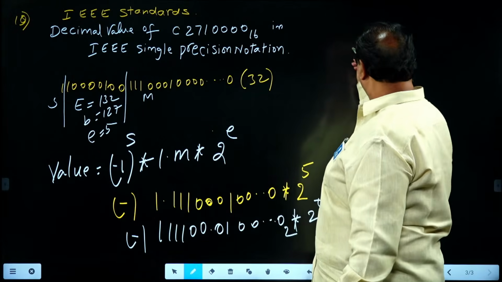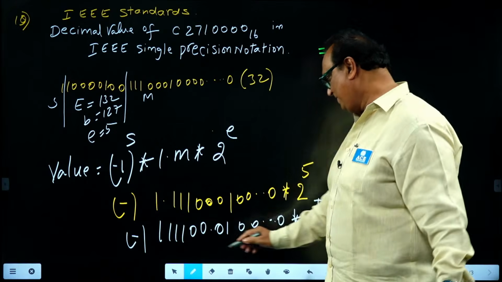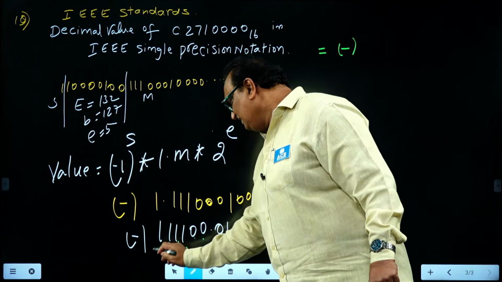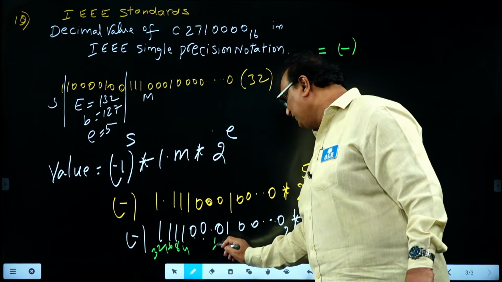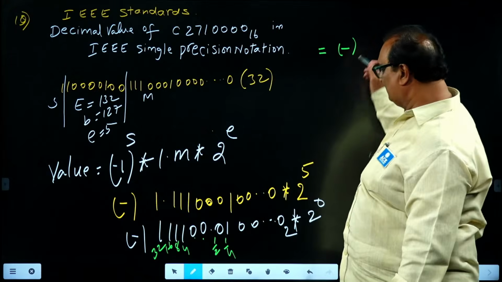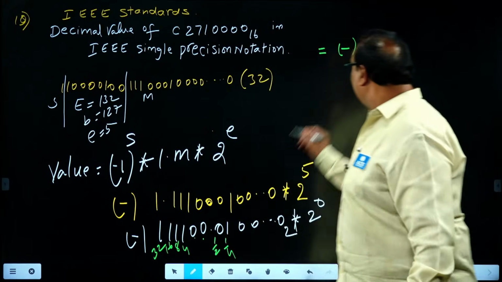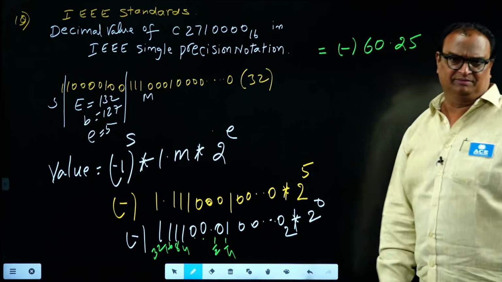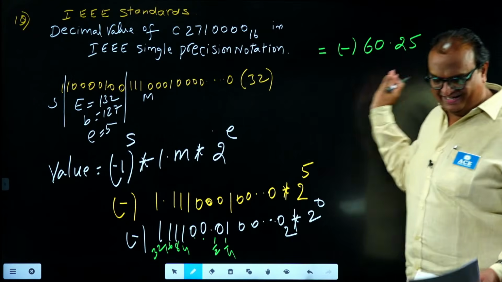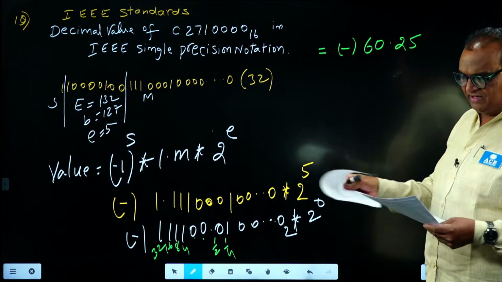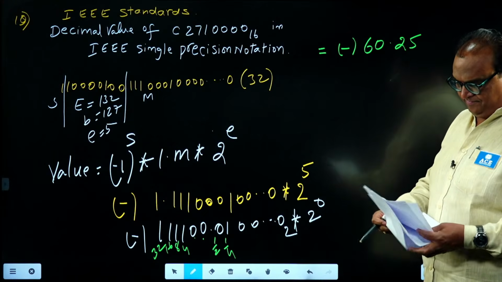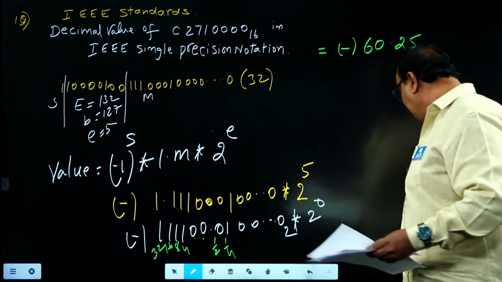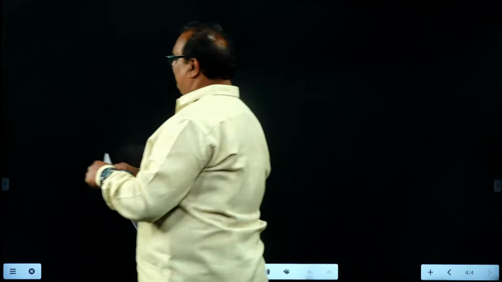Then tell me the decimal value for the same. Decimal value is nothing but minus, here 1, 2, 4, 8, 16, 32, and the fraction 1 by 2, 1 by 4. That's why it is nothing but minus 48, 56, 60.25. It is the correct answer for this question. If the information is given like that, it is 100% correct. Next question is given on overflow. It is a simple question, the simplest question.